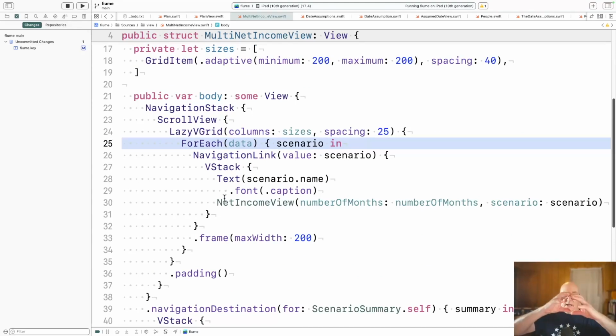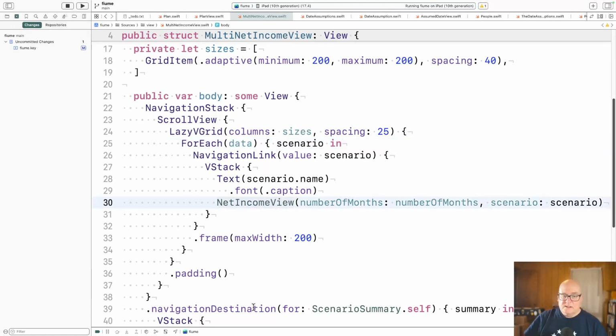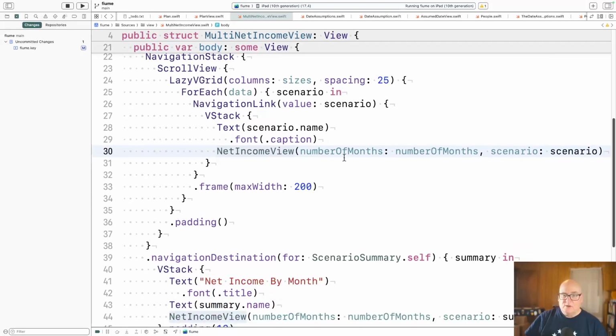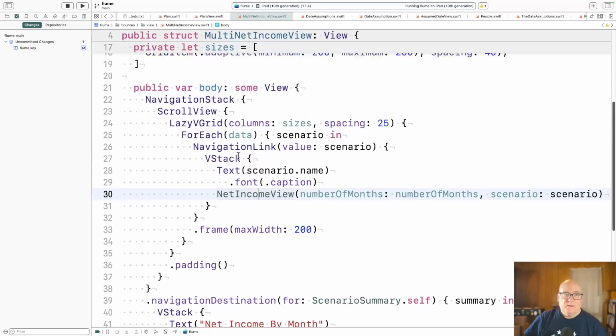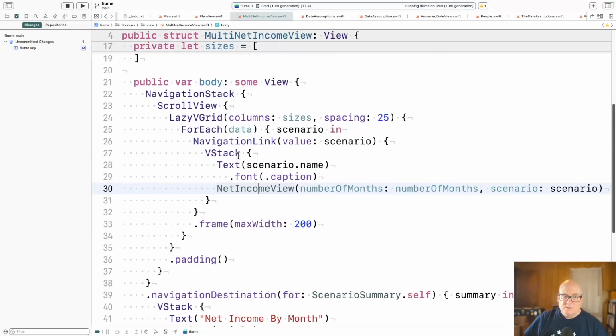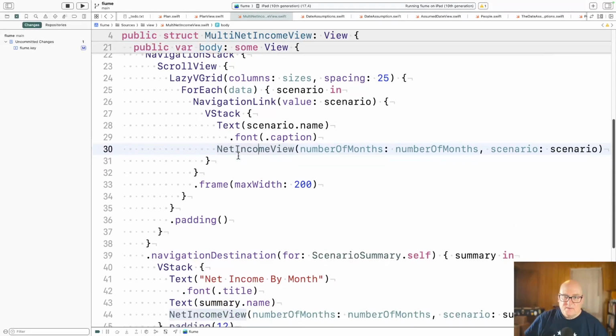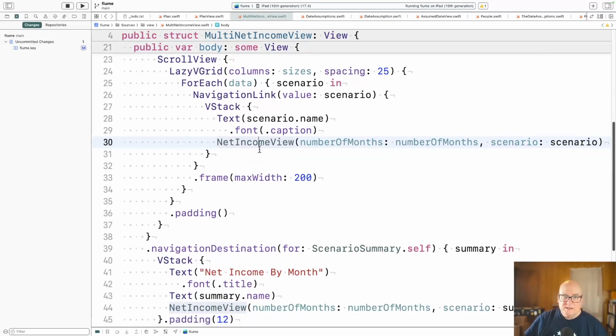So one plan with possibilities generates all these scenarios, and each scenario has its own net income. And so the net income view is the same view. It's just shrunk down dramatically when it's thumbnail size, and it shows that one scenario. You probably could do, well, it might be worth making different views for those.